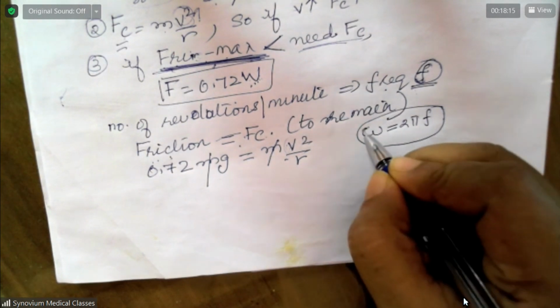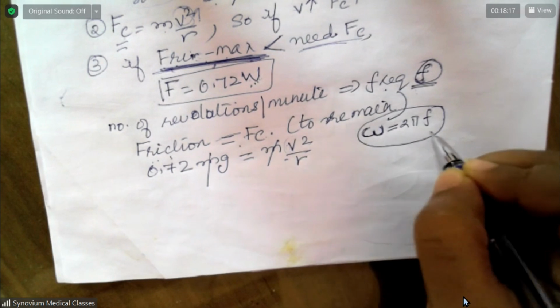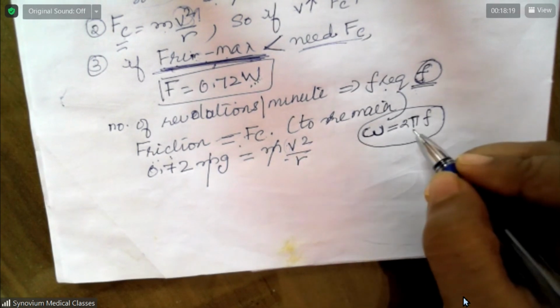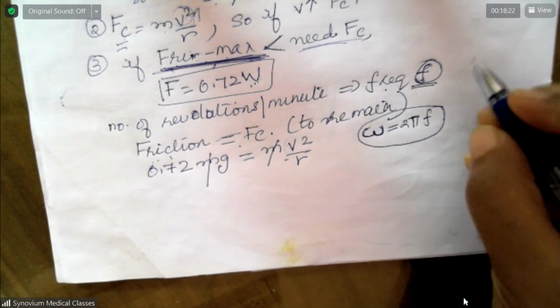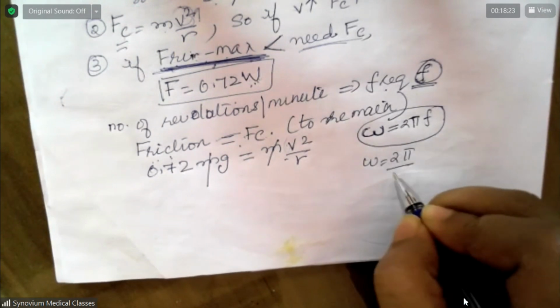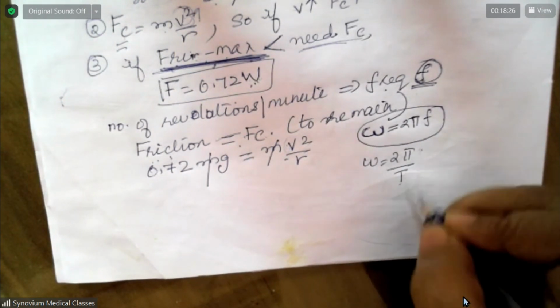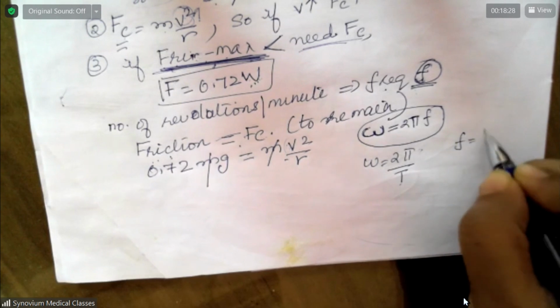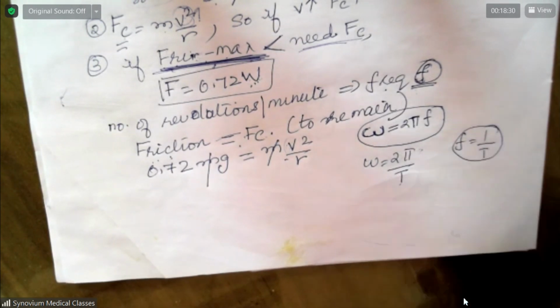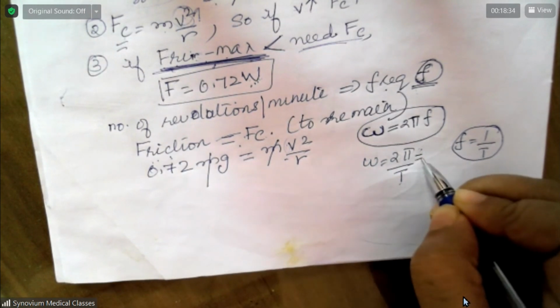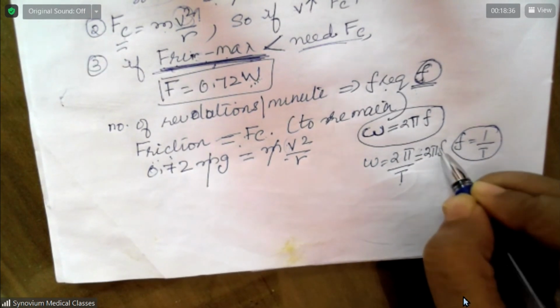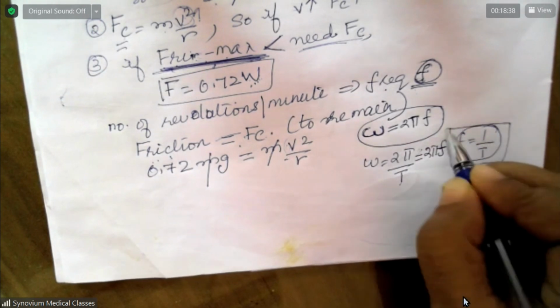I told you, right? Yes, omega is equal to 2 pi by time period. What is 1 by time period? Frequency is equal to 1 by time period. Therefore, this can be written as 2 pi into linear frequency.